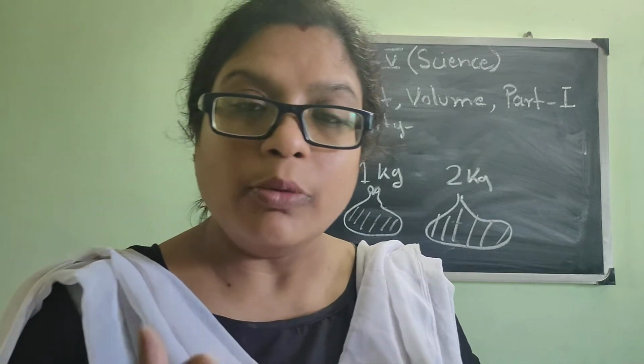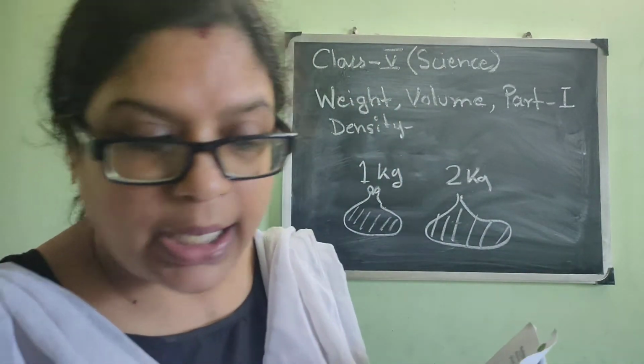Because see, cotton is very soft and it is fluffy in nature, and it is very light in weight. So to make it 1 kg, the amount of cotton will be more, and that's why the cotton will take more place.